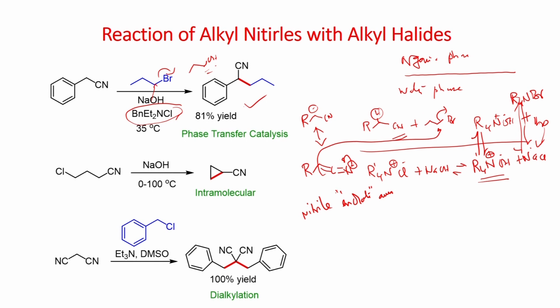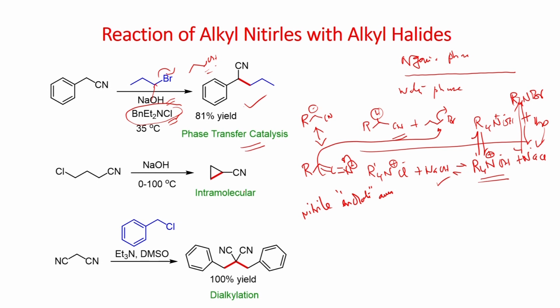Deprotonation takes place, you form this nitrile enolate anion, which can undergo substitution, and you generate this ammonium bromide. This ammonium bromide can now react again with sodium hydroxide, and in this way you regenerate ammonium hydroxide. You need a catalytic amount of this one, and a stoichiometric amount of sodium hydroxide in this reaction.